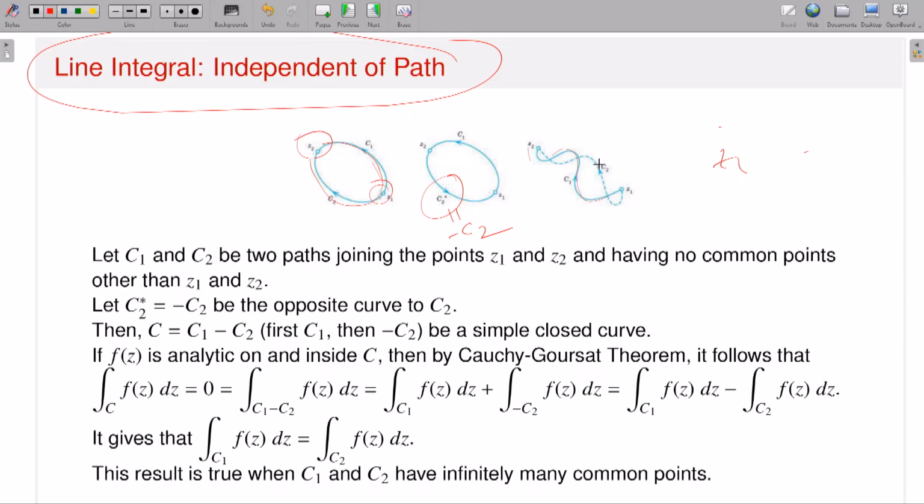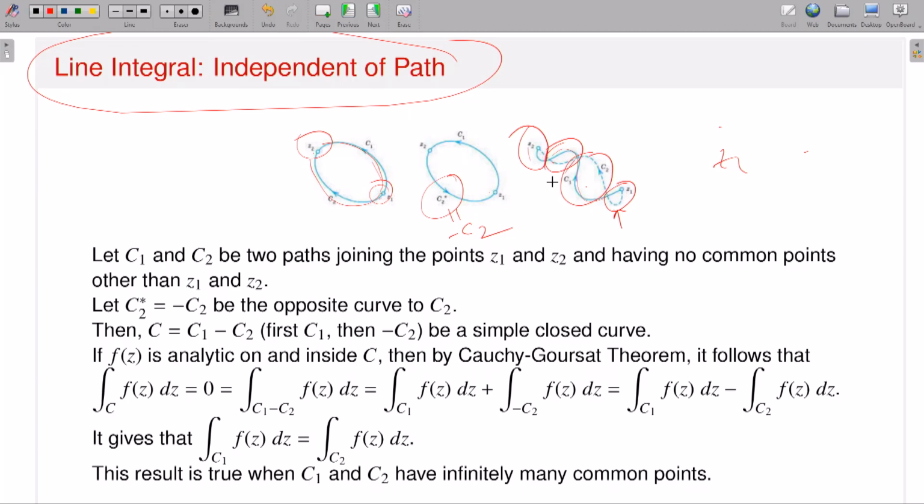That means C1 and C2 will have some intersecting points. In that case, what should I do? Because in that case, it is not a simple closed contour. So what will happen? There also it is true, because if it intersects at finitely many points, then you break this kind of object, this, and this, and each time it is a simple closed contour. So 1, 2, 3, 4. Therefore I can have the curve gamma, which is C1 union minus of C2, but which is not simple closed, because there are crossings.